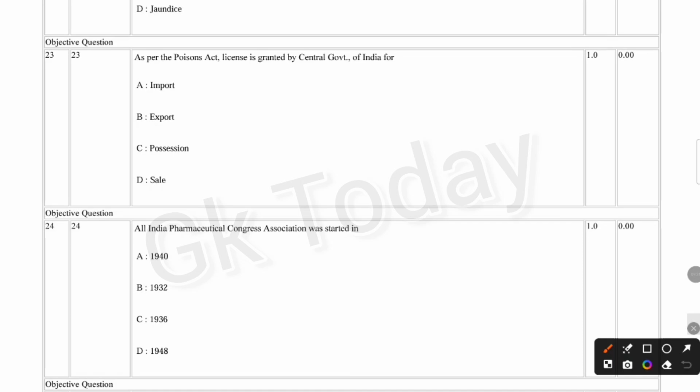Next question. As per the Poisons Act, license is granted by Central Government of India for: import, export, possession, sale. As per the Poisons Act, license is granted by Central Government of India for import, possession, sale.